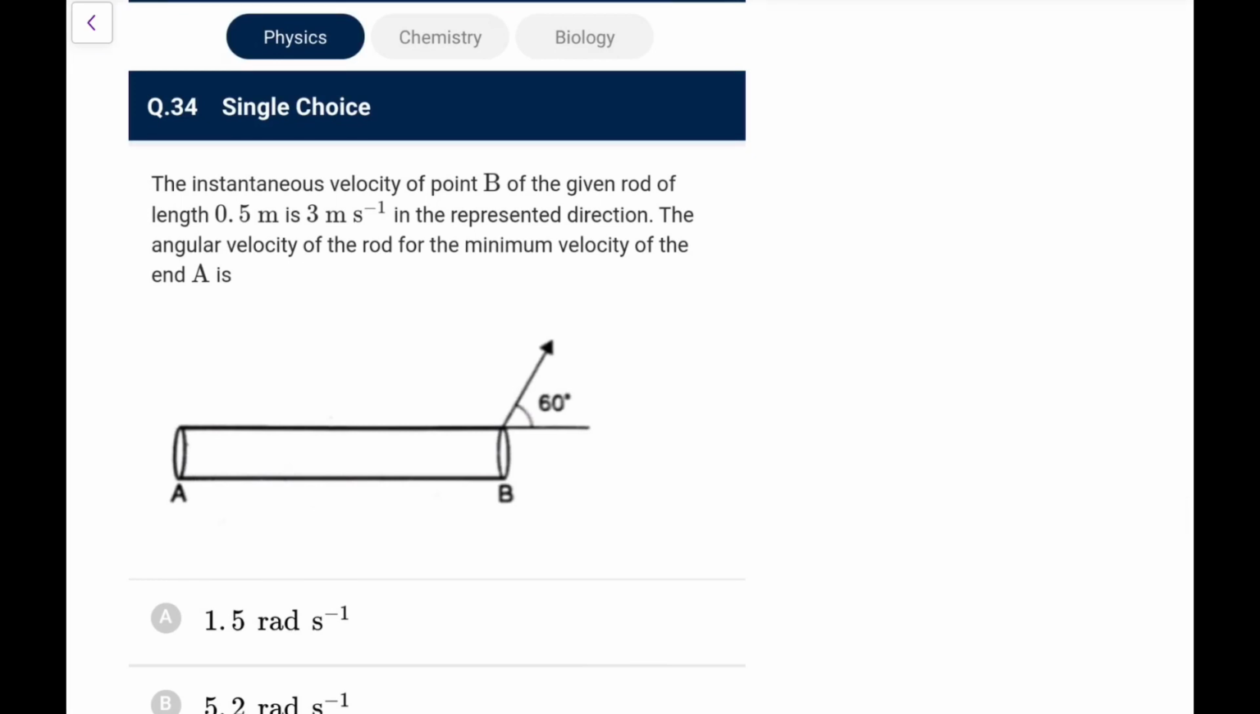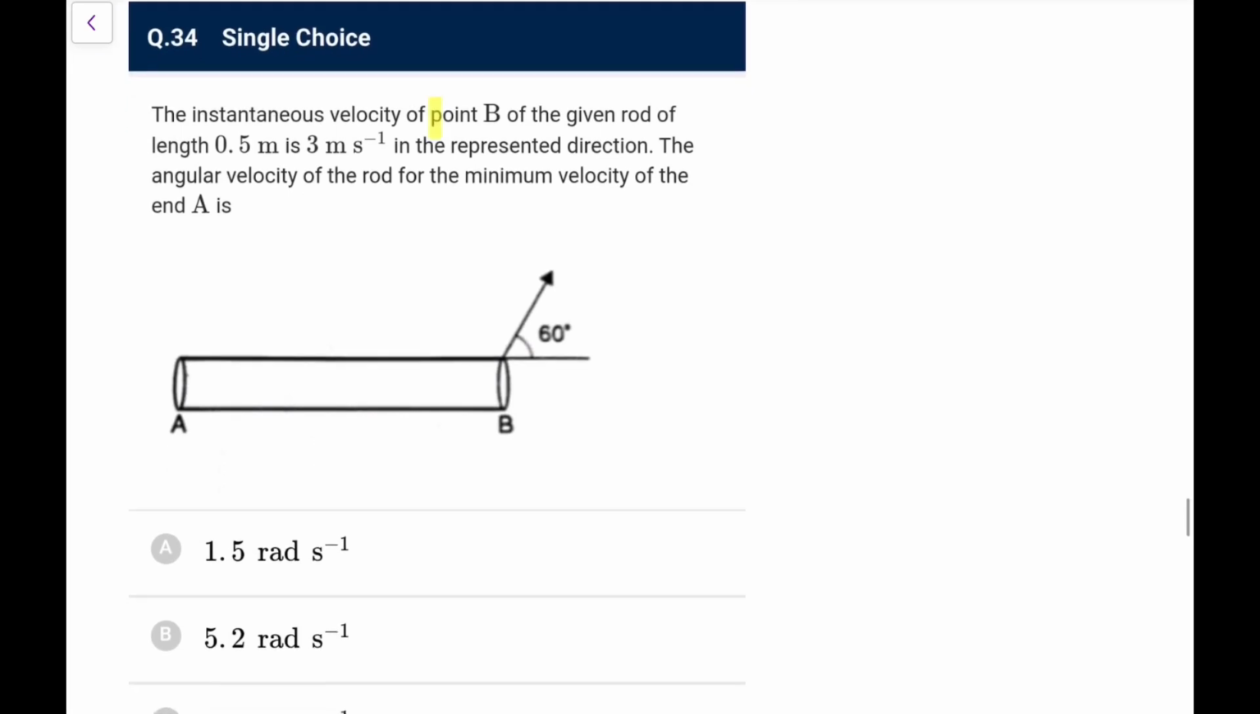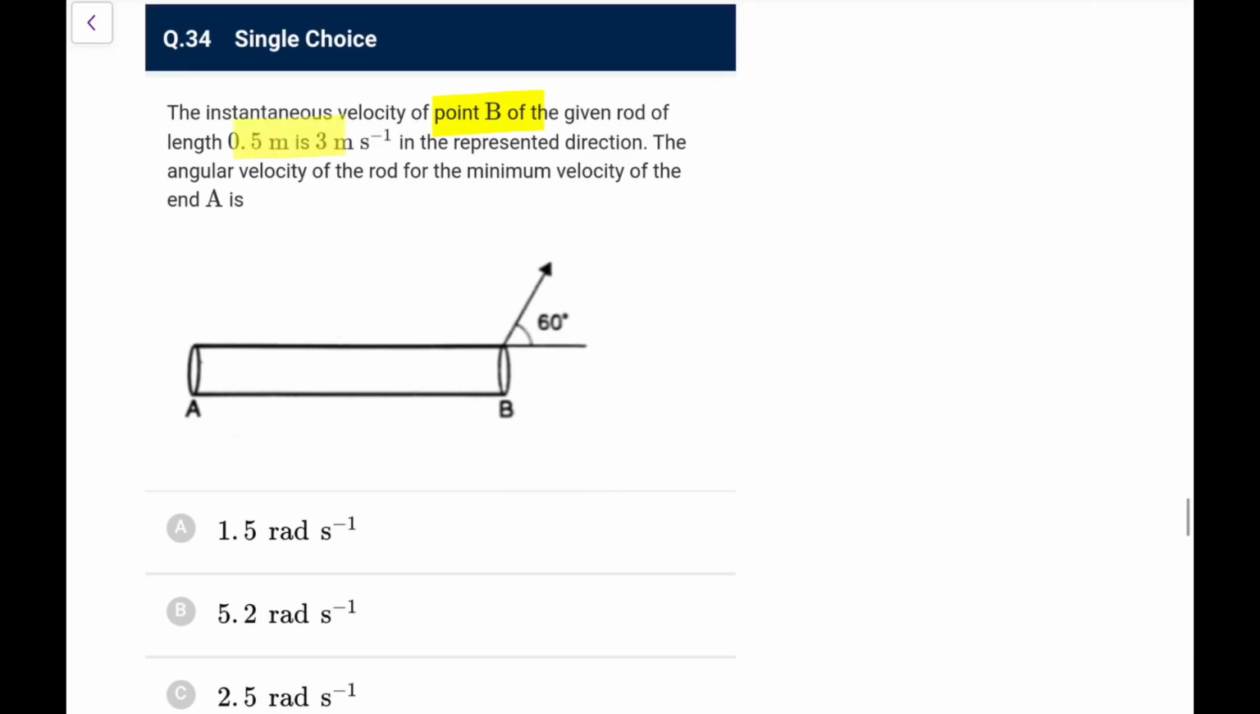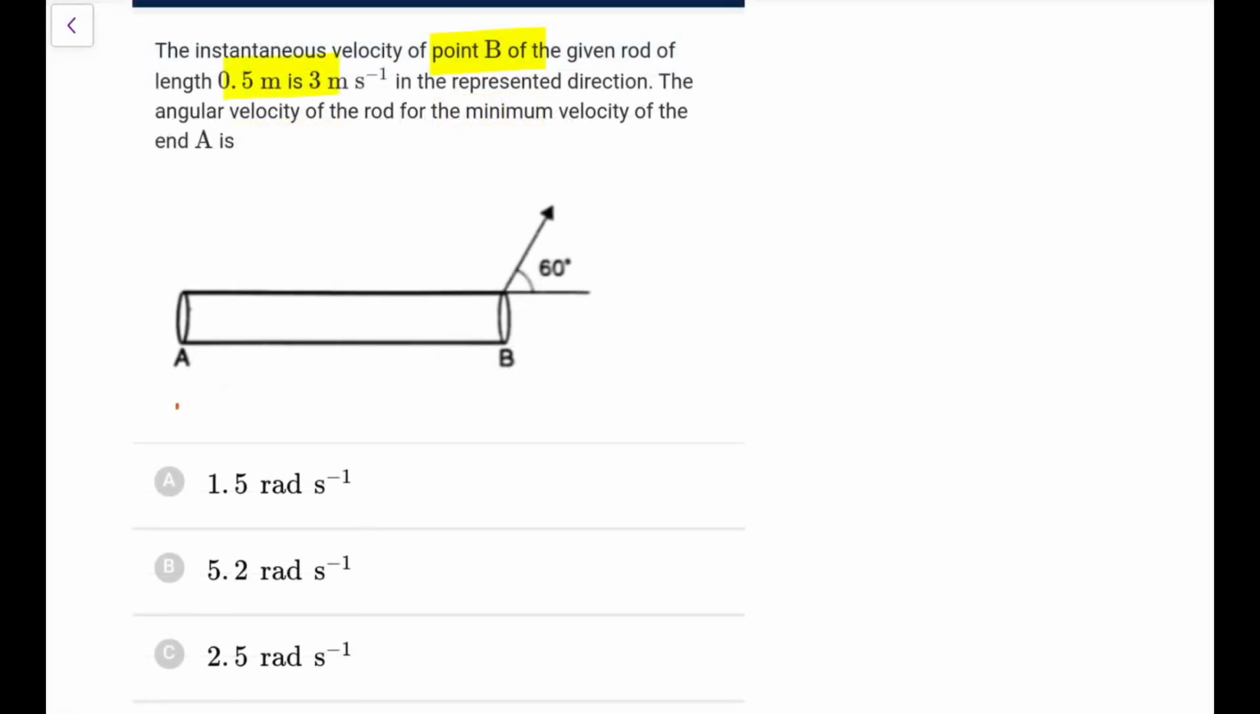Next, the instantaneous velocity of point B of the given rod of length half a meter is 3 meter per second in the represented direction. The angular velocity of the rod for the minimum velocity of end A is, okay. So how to do this? What we know, if I see this velocity is 3, I can say this component is 3 cos 60, which is 1.5, and this is 3 sin 60, which is 1.5 root 3.